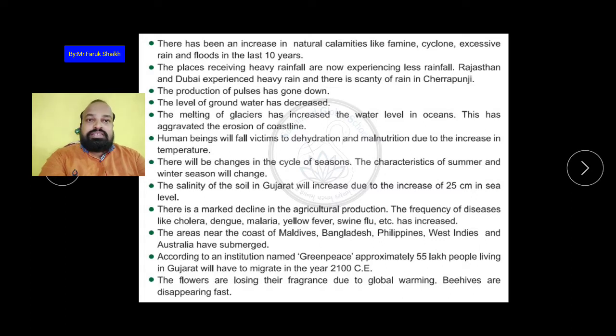As with seasons, the vegetation will also change its characteristics. Now mangoes we can get only in the summer, but we will also get them in the winter and in the monsoon too. So the seasons will also change their characteristics.